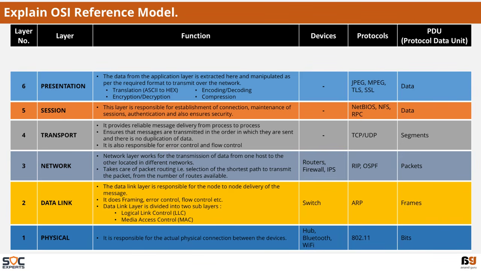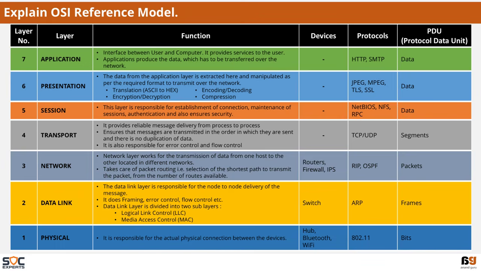Layer 6 is the presentation layer, a layer that is responsible for manipulating the data as per the required format to be transmitted over the network. Things like encoding, decoding, encryption, decryption, compression and decompression happen at the presentation layer. Protocols include JPEG, MPEG, TLS and SSL. The PDU is in the form of data.